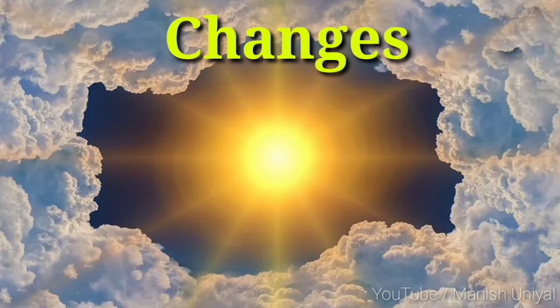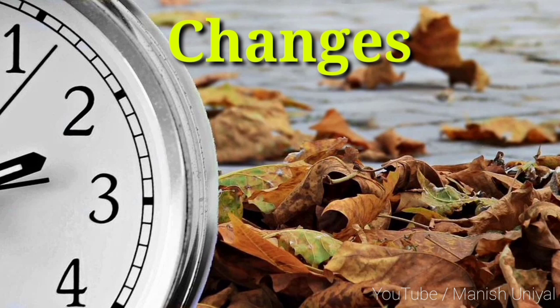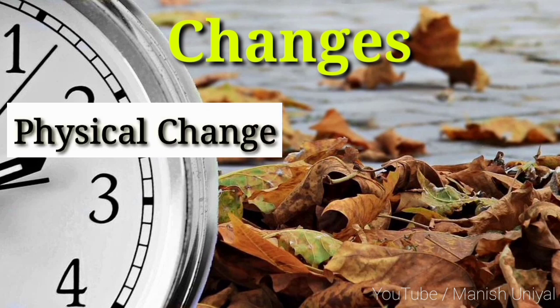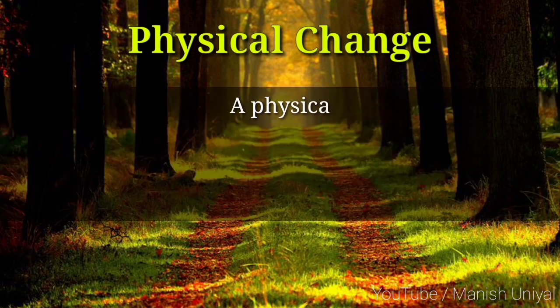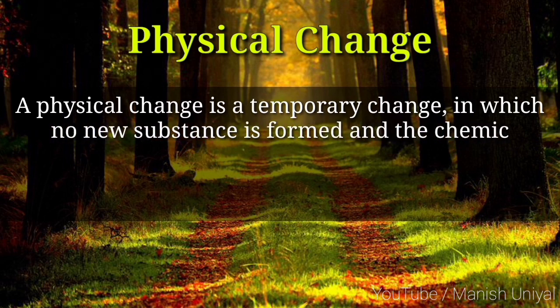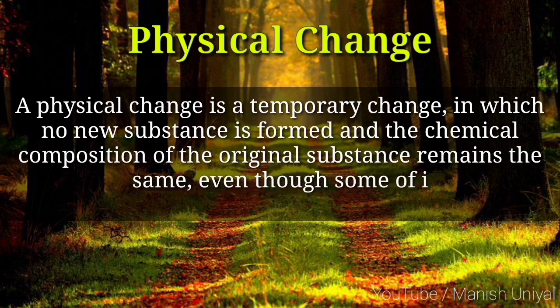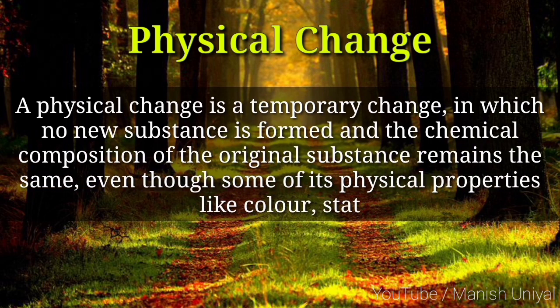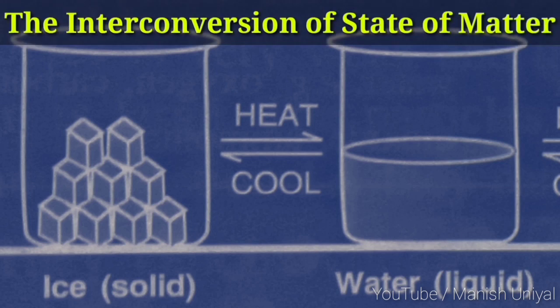All the changes that we have learned in our part first can be broadly classified into two types, that is physical change and chemical change. So what are the physical changes? A physical change is a temporary change in which no new substance is formed and the chemical composition of the original substance remains the same, even though some of its physical properties like colors, state, shape, size, etc. may change. The interconversion of state of matter is a physical change.